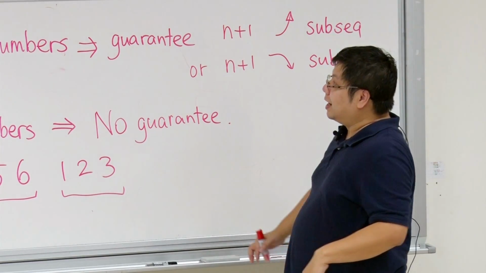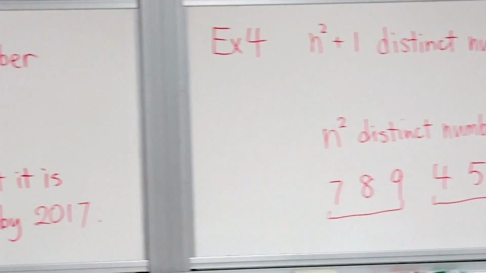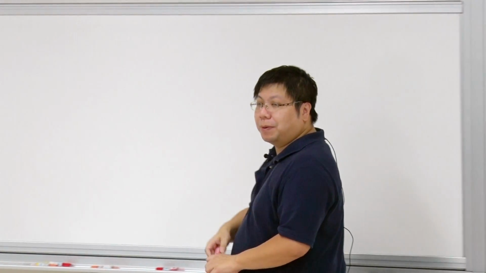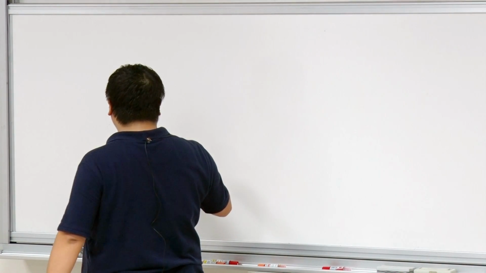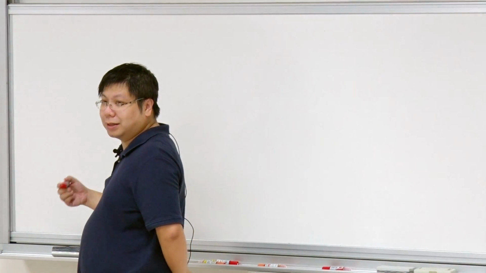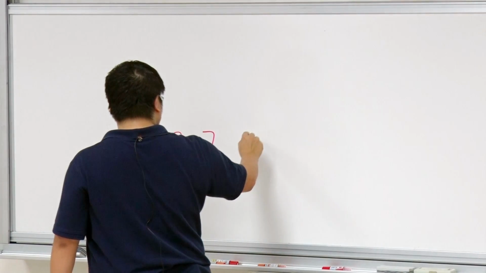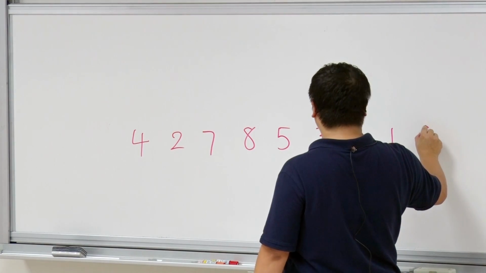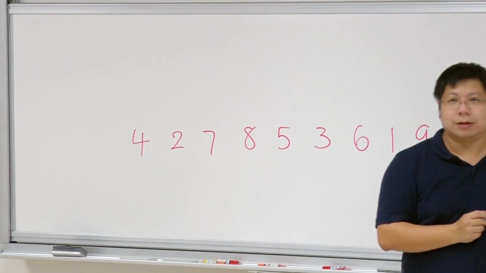This is difficult. How do we prove it? Let's write down an example with n squared plus 1 numbers, to illustrate our proving technique. So let's write down the numbers again: 4, 2, 7, 8, 5, 3, 6, 1, 9, 0. That is 1, 2, 3, 4, 5, 6, 7, 8, 9, 10. Okay, so let's have this.